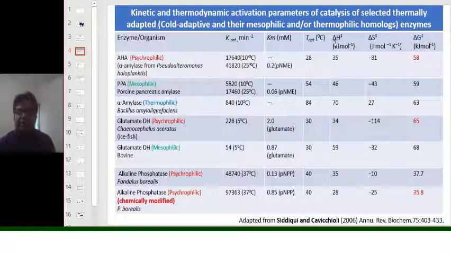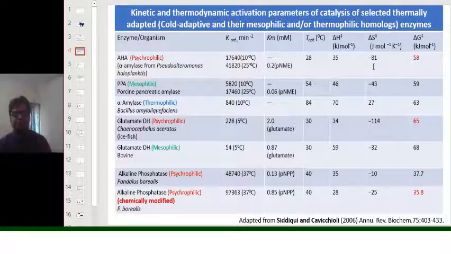Then delta H transition, that means the enthalpy change to achieve the transition state. Then delta S transition, that means the entropy change to achieve the transition state of the chemical reaction. And this is delta G transition, that means the change in free energy while achieving the transition state, and it should be reduced so that the rate increases or the spontaneity of the reaction increases.